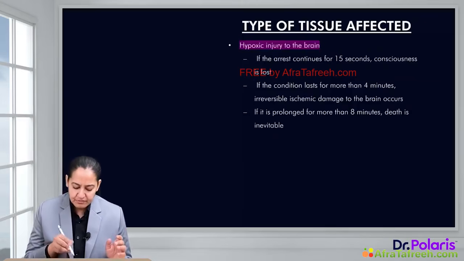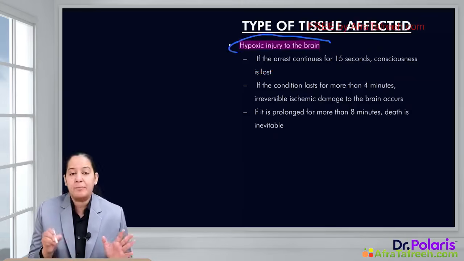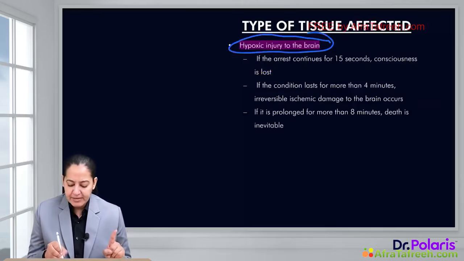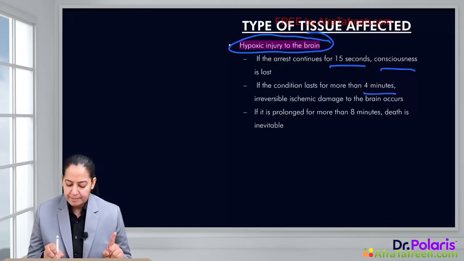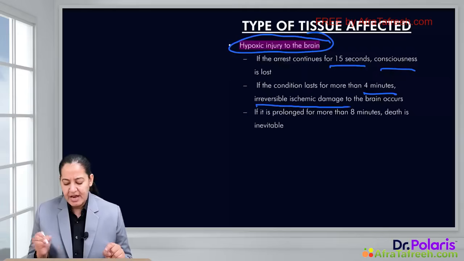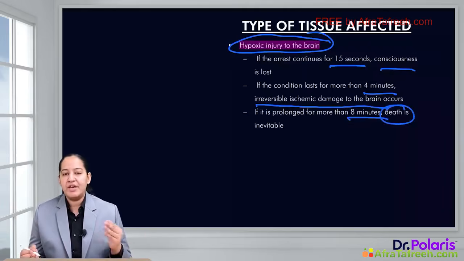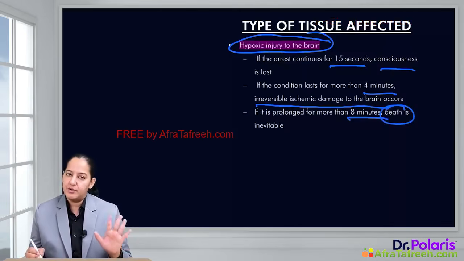For example, there is hypoxic injury to the brain. What will happen? If hypoxic injury to the brain continues for 15 seconds, the patient becomes unconscious. If injury continues for 4 minutes, that causes irreversible ischemic damage to the brain. And if it prolongs for 8 minutes, death is inevitable. So the patient dies within 8 minutes if ischemic injury to the brain continues for 8 minutes. The brain is very vulnerable or susceptible to ischemic injury.